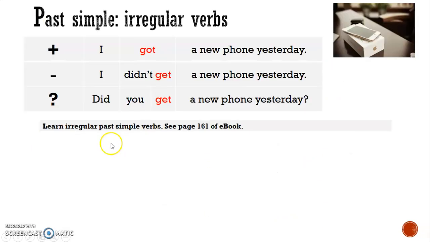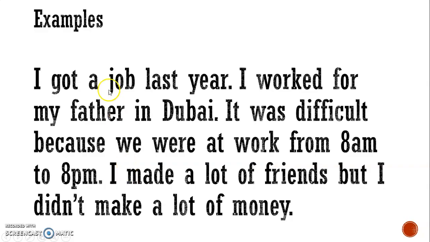So everything that we've learned in this unit appears in this little paragraph. Got, irregular. Last year, past time phrase. Worked, ed. It was difficult because it's it. We were, with we. From and to for the times. I made, so another irregular. And didn't make because it's a negative.